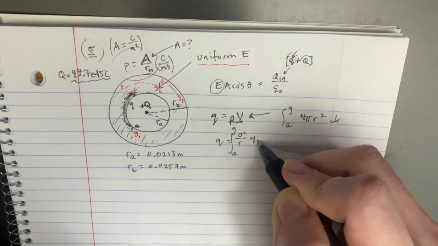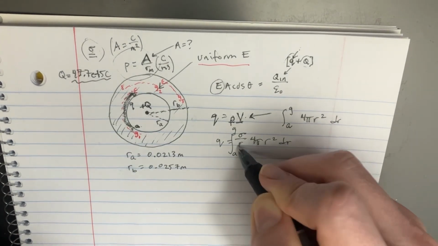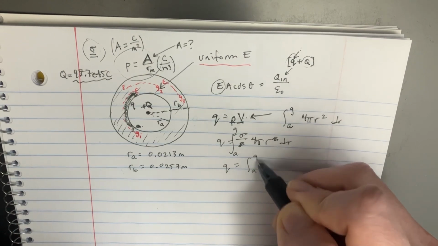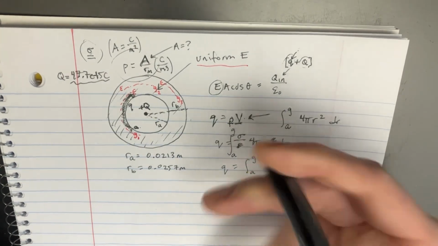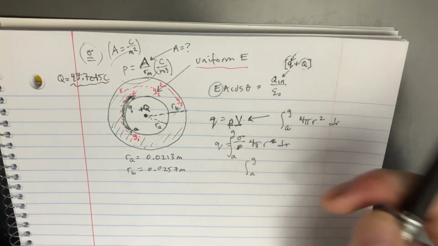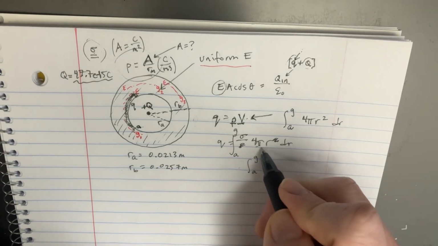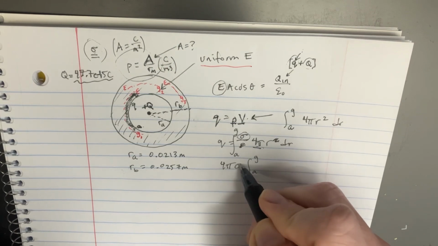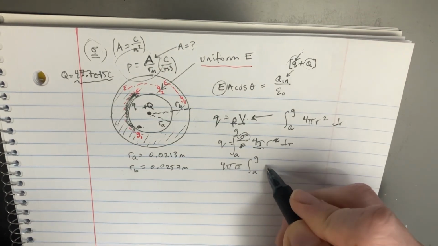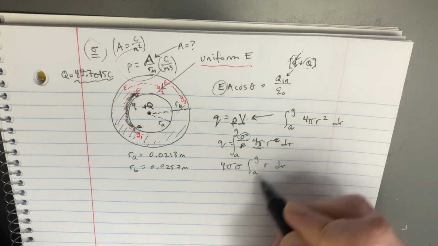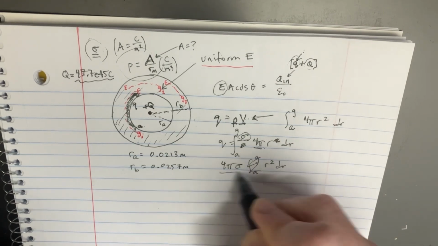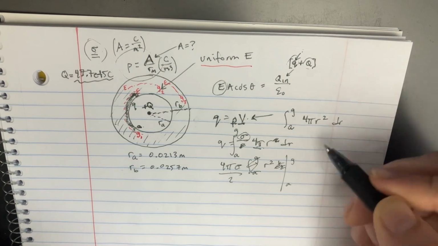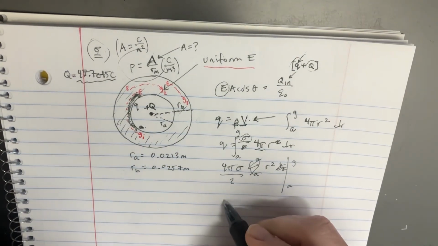Anyway, 4 pi r squared dr, and then these r's are going to cancel, so we'll get another integral from a to g. And let's pull out the constants as we do this. 4 pi is a constant, and A is a constant as well. Then we're just going to get the integral of r dr, which is r squared divided by 2, evaluated from a to g. So we can do this in one step.